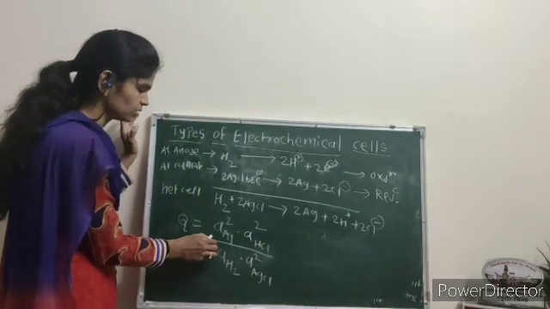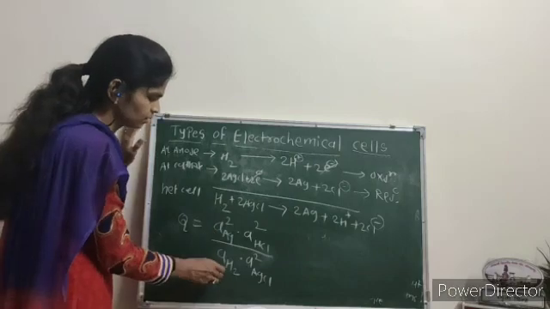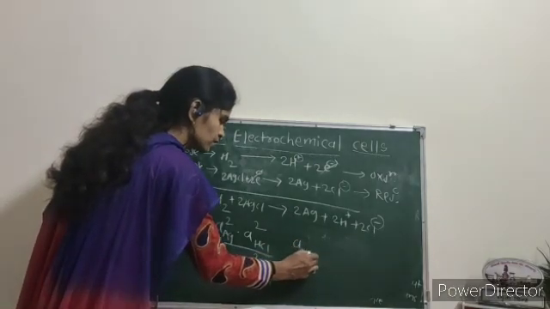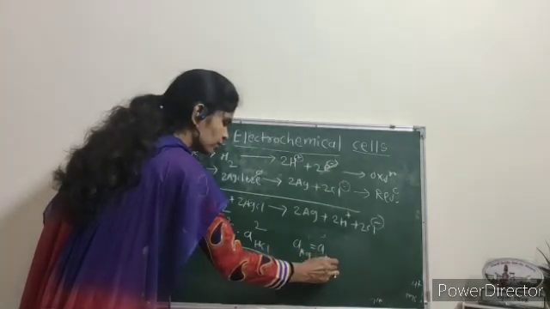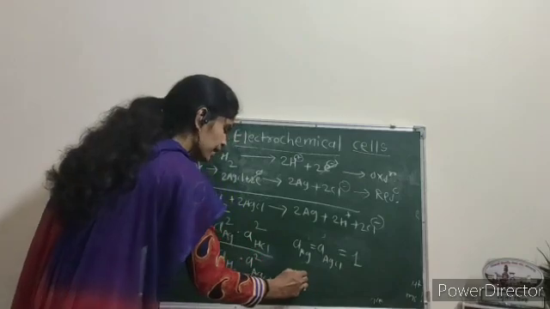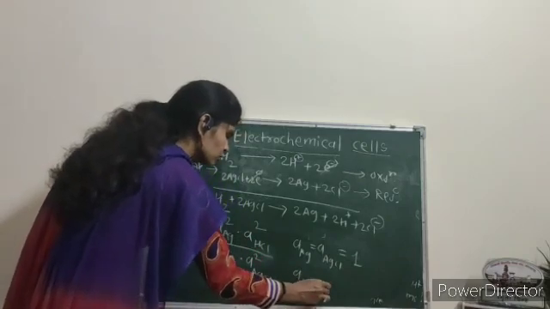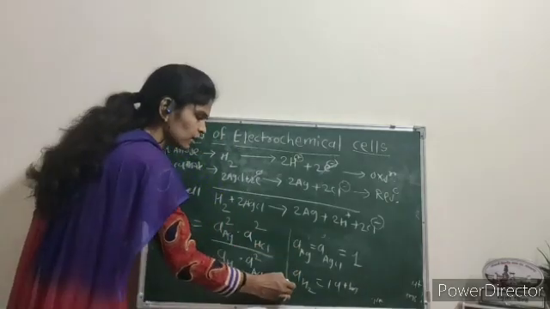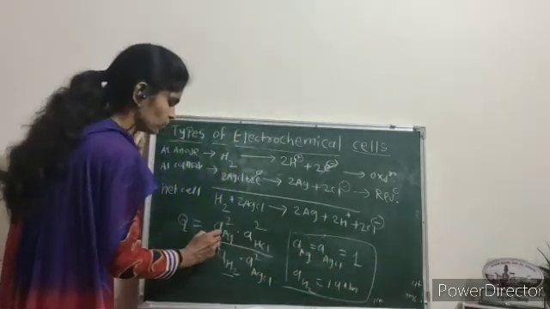In this equation, we all know that H2 gas is at 1 atmospheric pressure, and activity of Ag and activity of AgCl are considered as 1, and activity of H2 gas is 1 atmospheric pressure. These values are put in this equation.